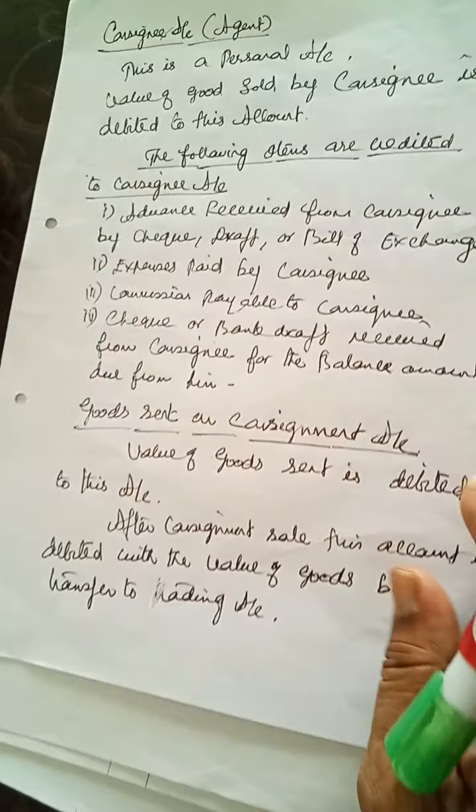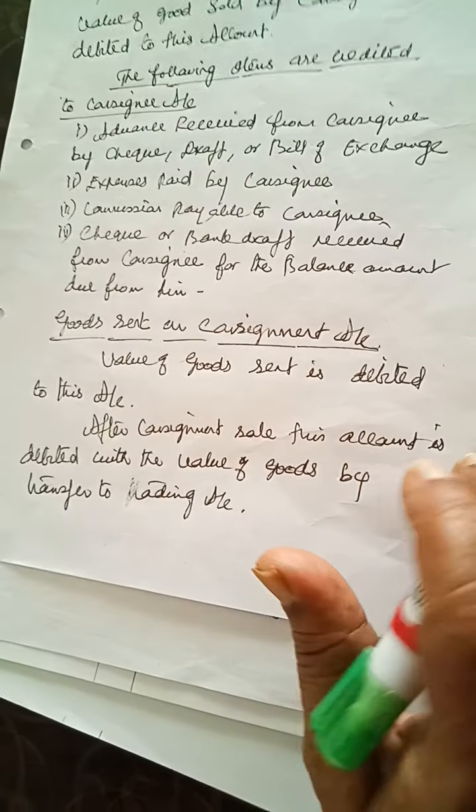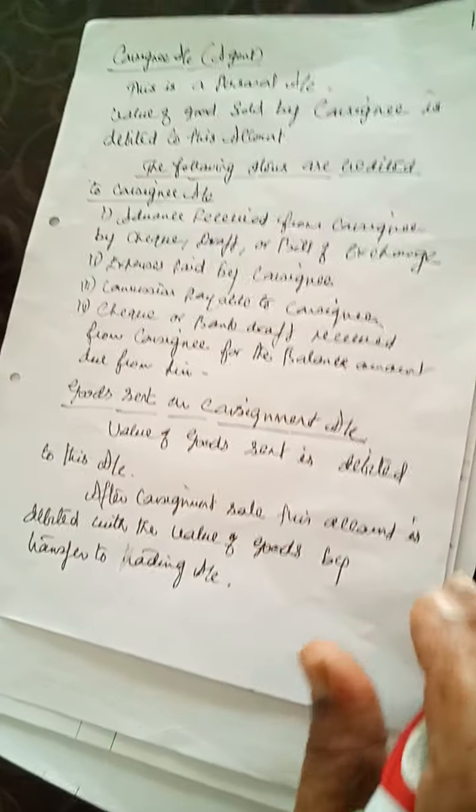Then lastly, goods sent on consignment account. The value of goods sent is credited to this account. After the consignment sale is over, this account is debited with the value of goods by transfer to trading account.